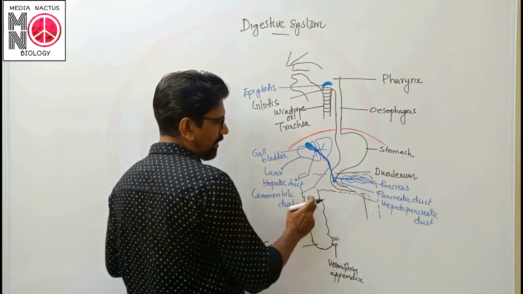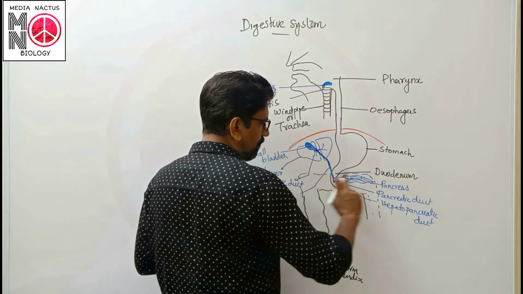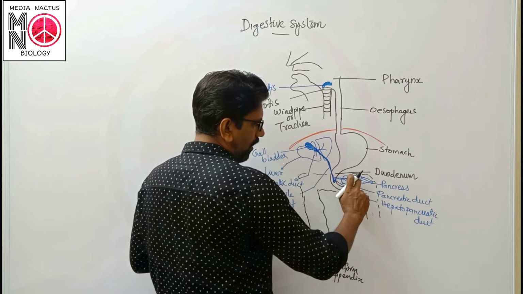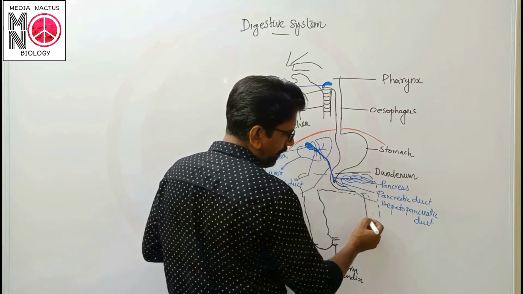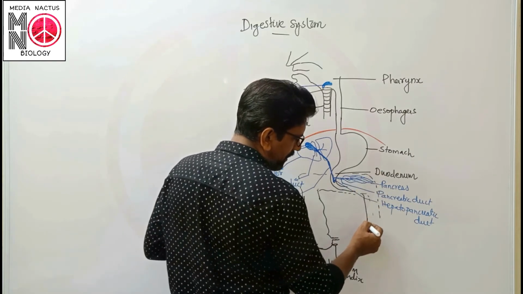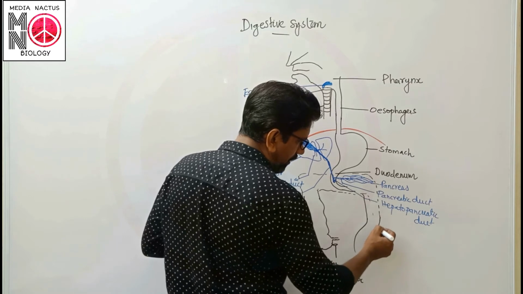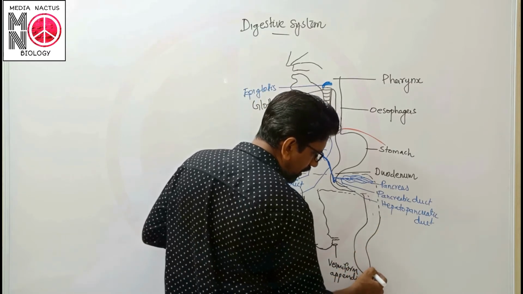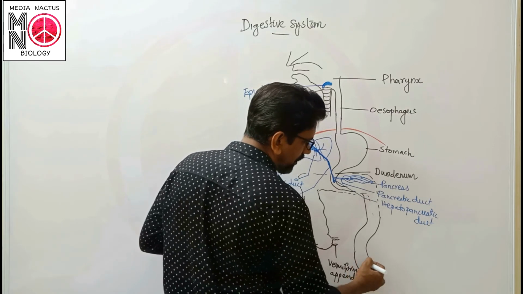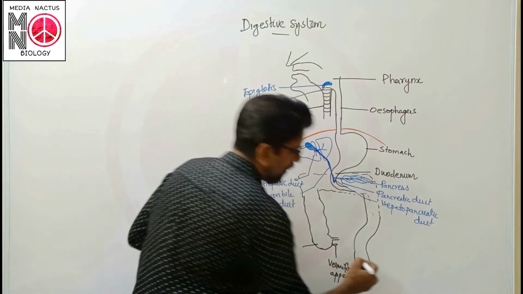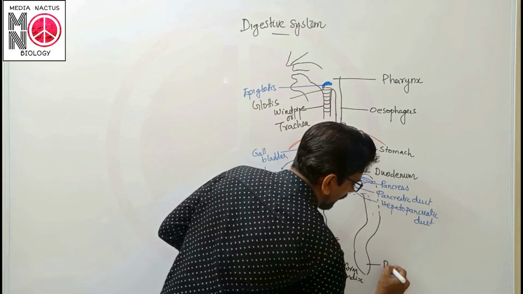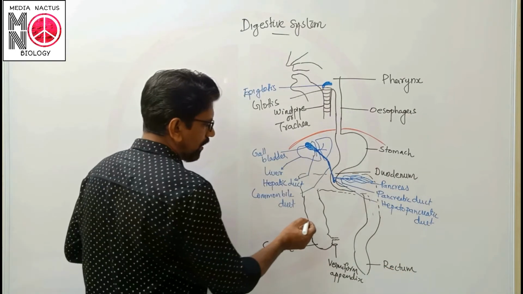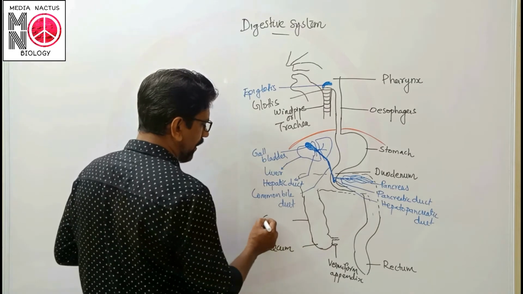So this one is the ascending colon, and as it moves transverse, it is known as the transverse colon, and then the descending colon. Then the descending colon forms a J-shaped curve and ends with an S, the last region known as the rectum. This one is the rectum. This one is the colon.